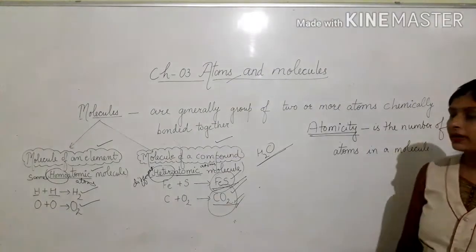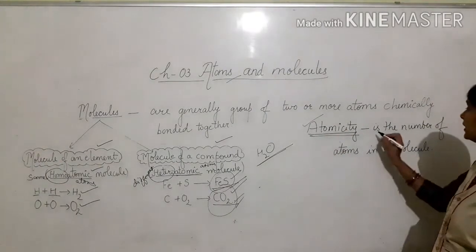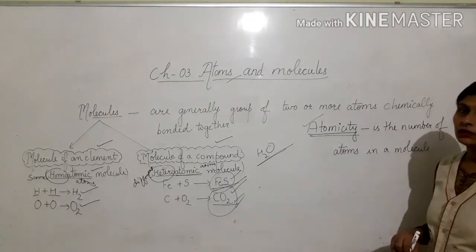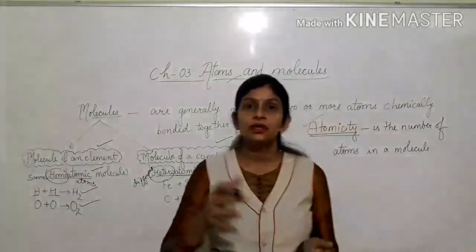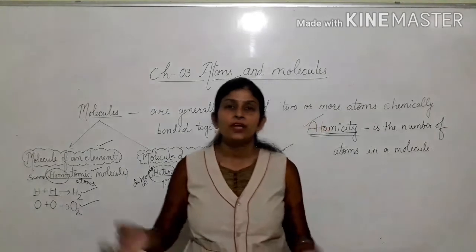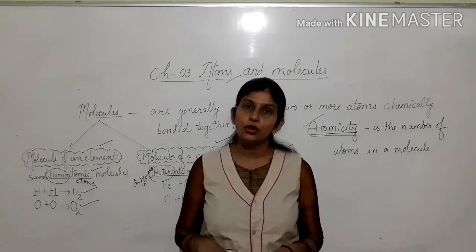Now next topic is atomicity. What do you mean by atomicity? It is the number of atoms in a molecule. Because I already told you atoms combine together to form a molecule.